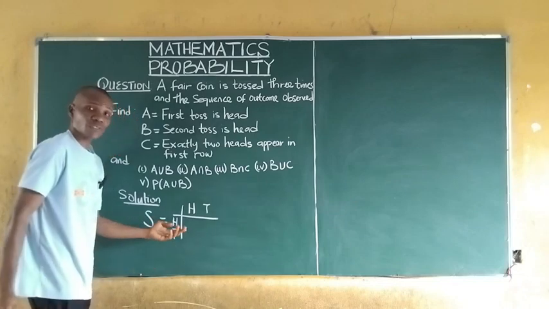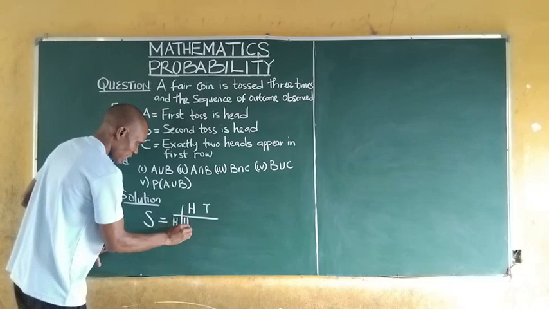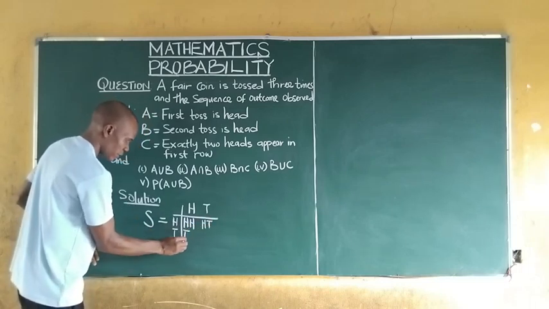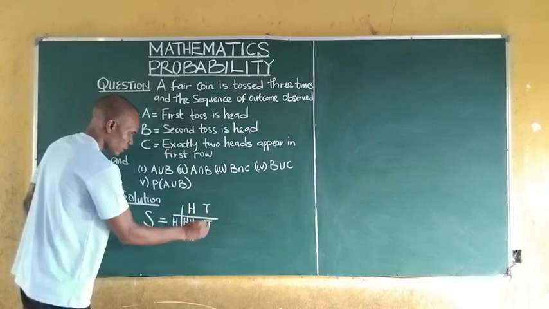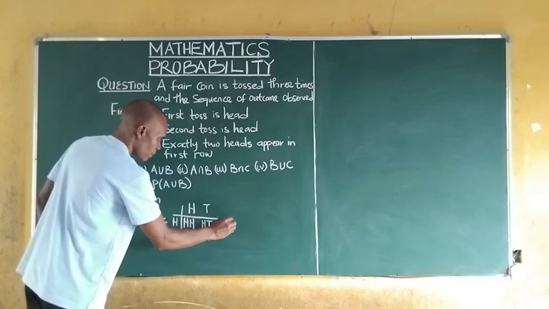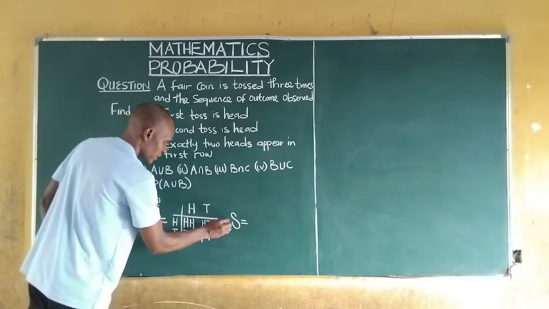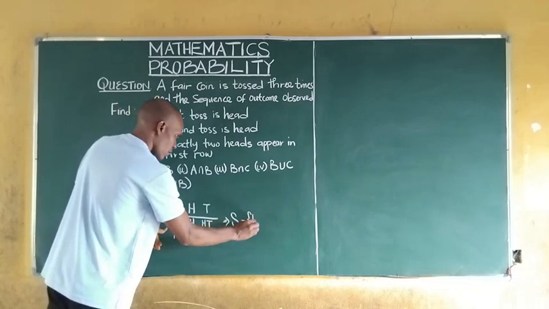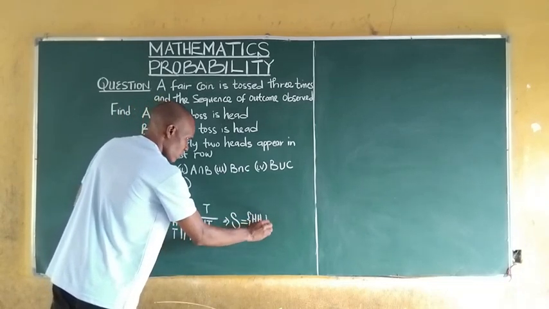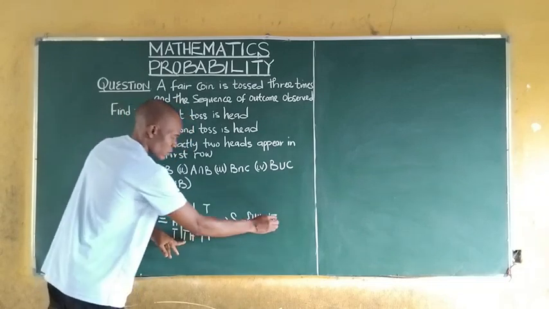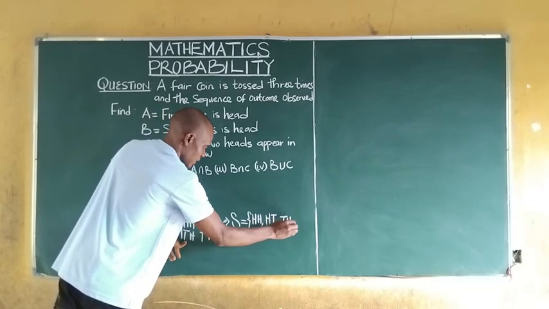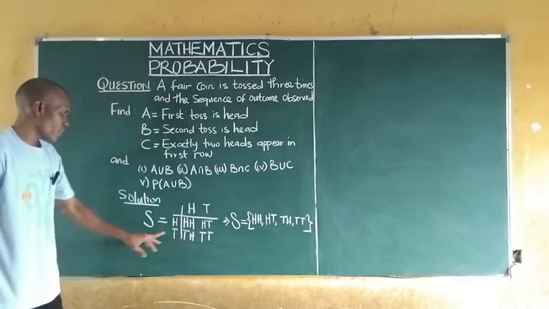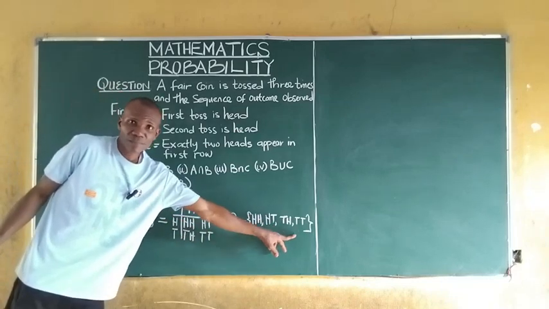If 2 coins are tossed, we get either head and head, or head and tail, or tail and head, or tail and tail, meaning that the sample space will be equal to head head, or head tail, or tail head, or tail tail. So if 2 coins are tossed, this is what we'll get.